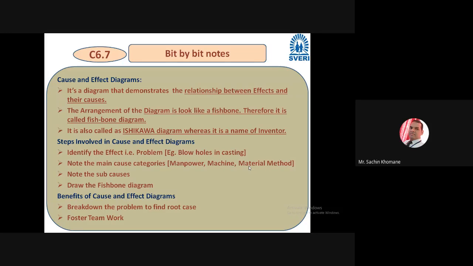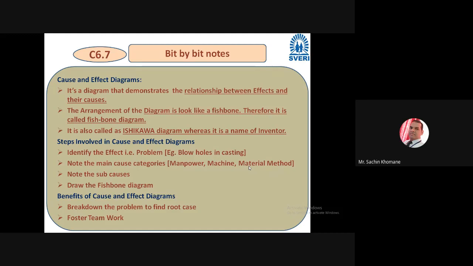Then these are the main causes basically: manpower, machine, material, method. If there is something wrong, then definitely there will be a problem, or there will be an effect. Then you have to identify or note the sub causes.